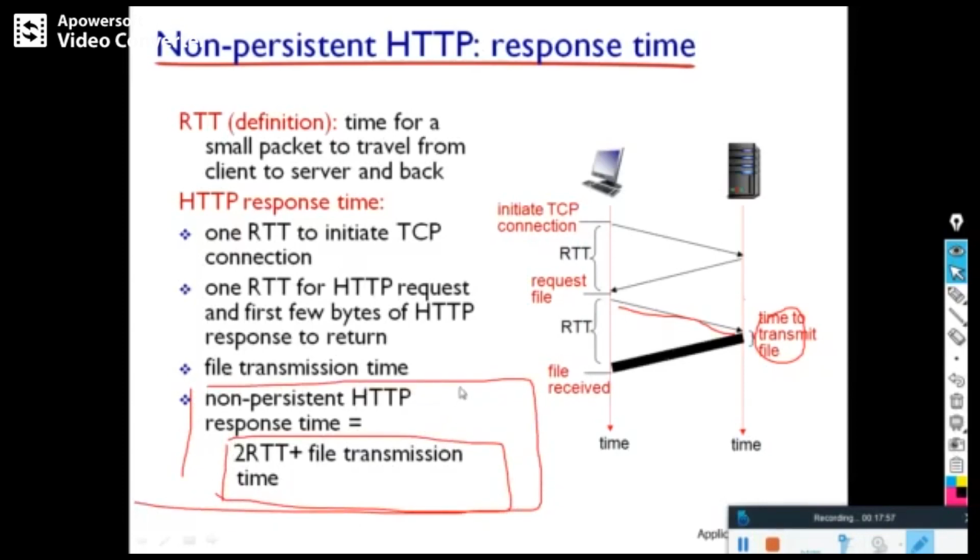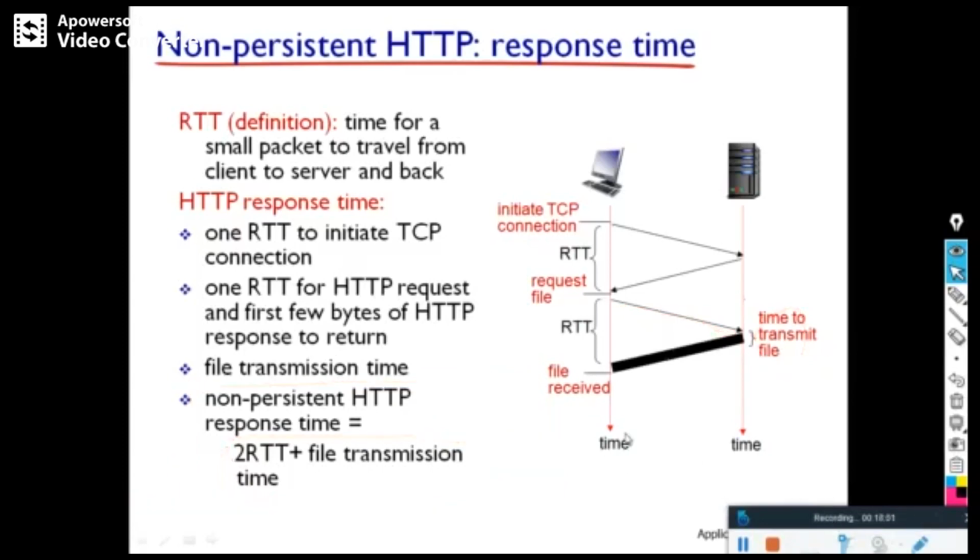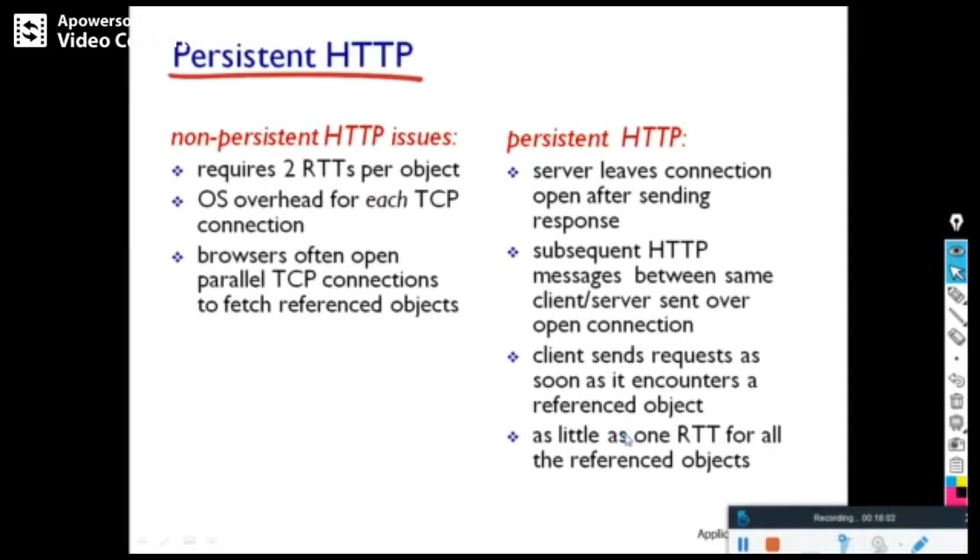Just imagine now if 10 objects are there. So now persistent: the RTT is as little as 1 RTT for all the referenced objects.